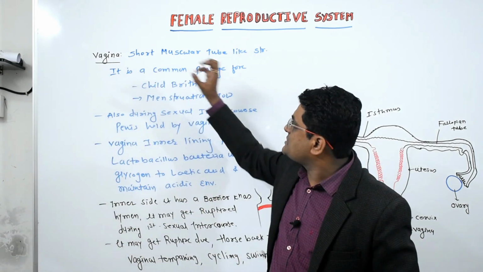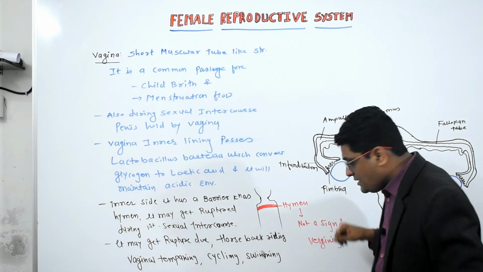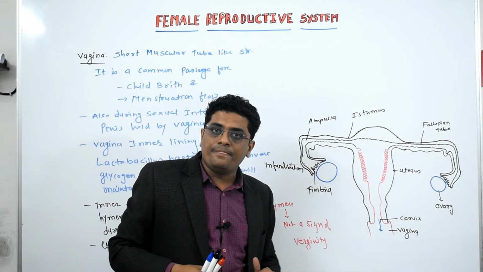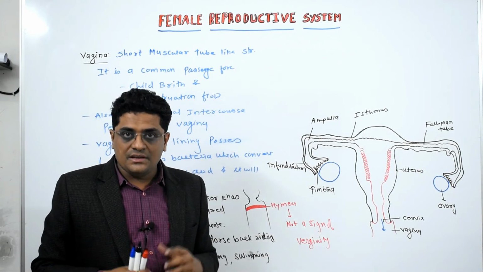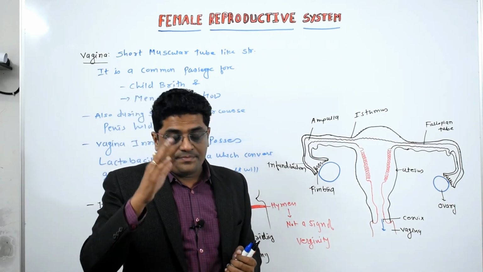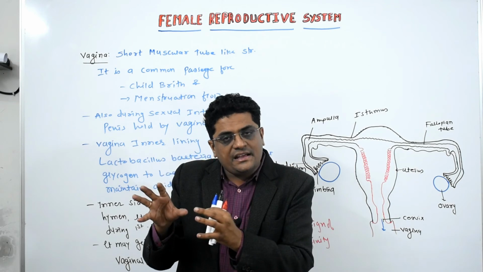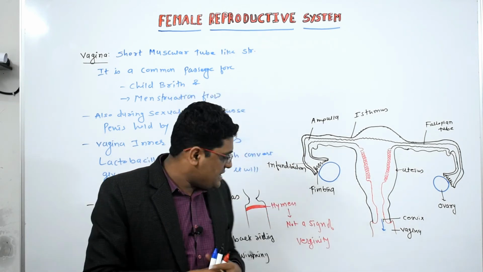So the vagina is a short, muscular, tube-like structure. It is the common passageway for childbirth as well as for menstruation flow, and it also holds the penis at the time of sexual intercourse. It has lactobacillus bacteria which convert glycogen to lactic acid and maintain the acidic environment. और inner side क्या होता है, उसमें hymen होता है.